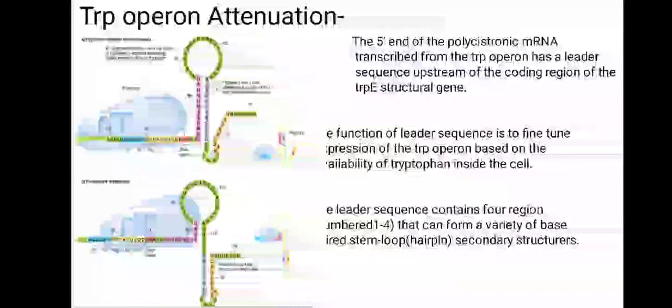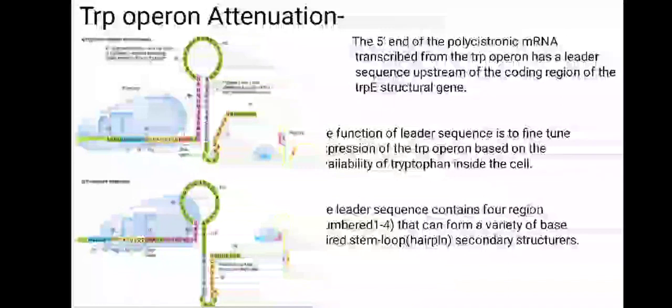tryptophan inside the cell. The trp operon attenuator leader sequence contains 4 regions, region 1, 2, 3 and 4, and they can form a variety of base-paired stem-loop secondary structures. Tryptophan starvation acts as the anti-terminator.